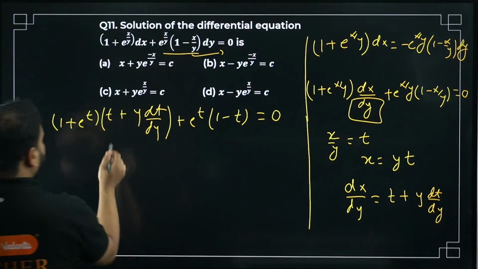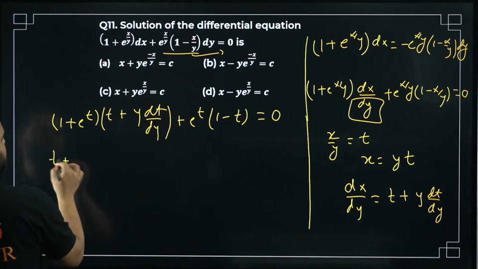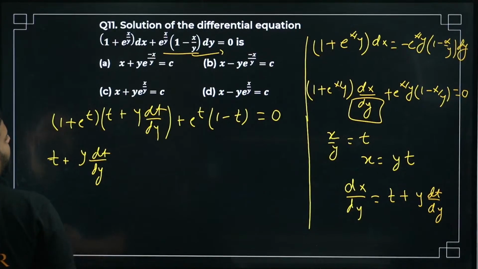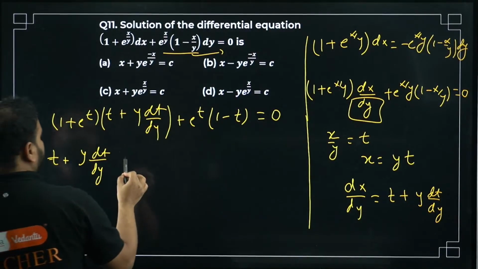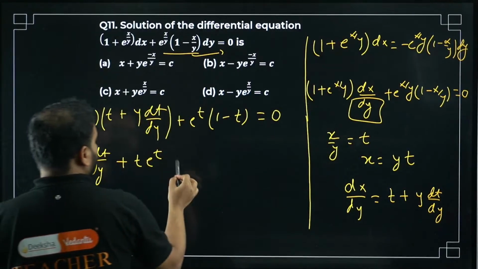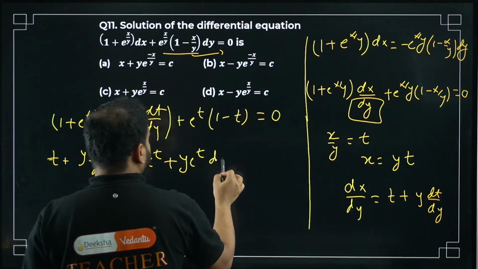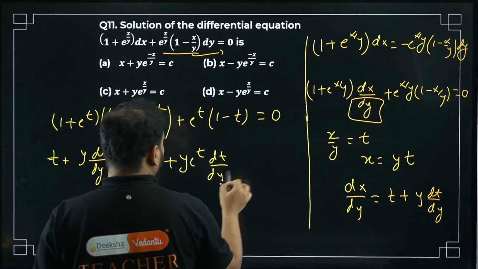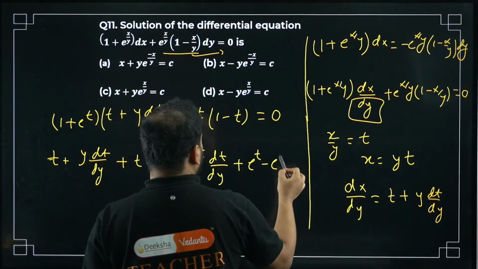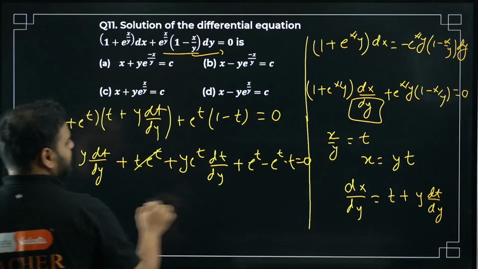I have to expand this, multiply the whole thing with 1. Same thing will be repeated, t plus y dt by dy. Now multiply this with e power t. You'll get e power t, and this will get y e power t dt by dy. Again, if you expand this, you're going to get e power t minus e power t times t equal to 0. Check here, so this is getting cancelled.